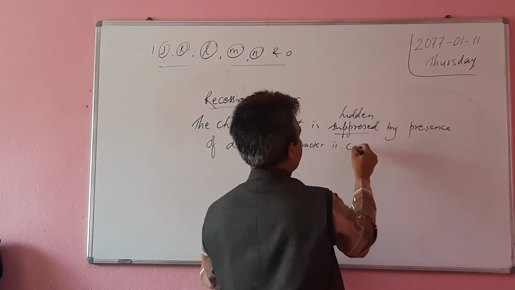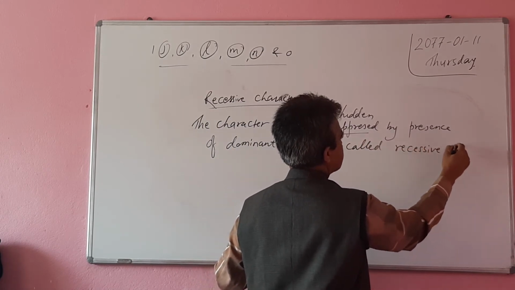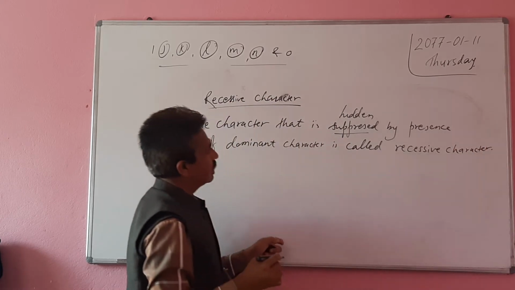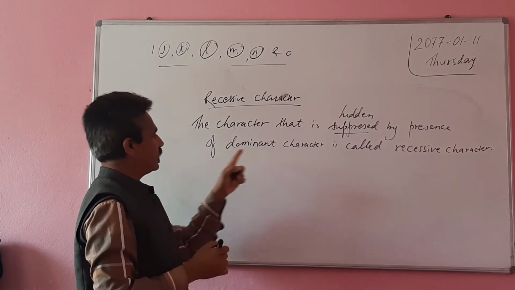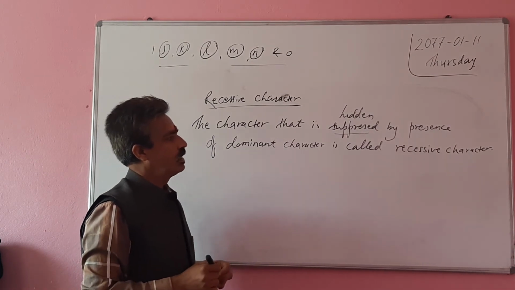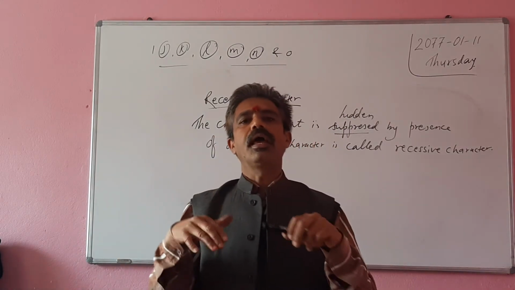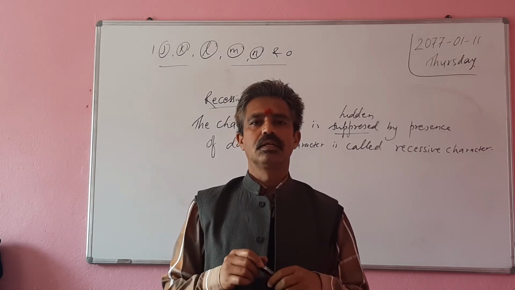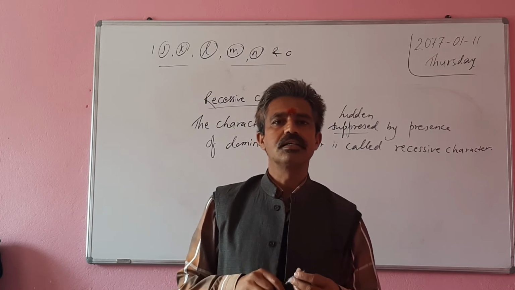It's called recessive character. The character that is hidden or suppressed by presence of other character or dominant character is called recessive character. If you take the example like tall and dwarf, tall is the dominant character, dwarf is the recessive character.